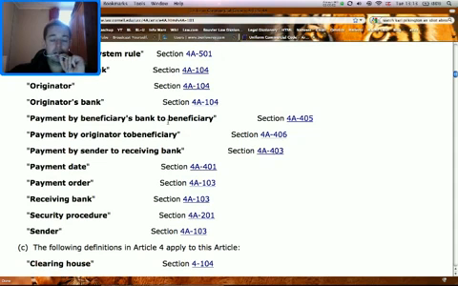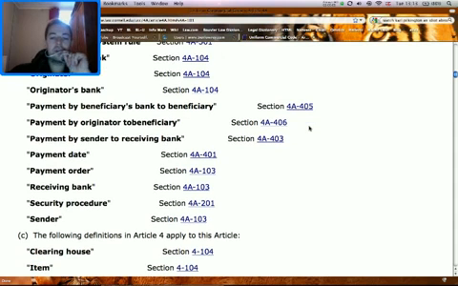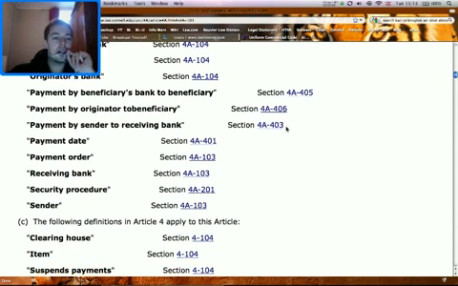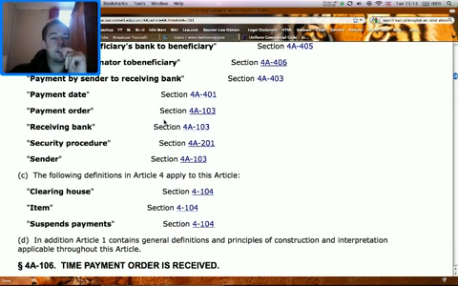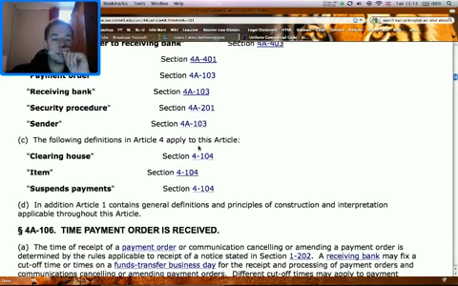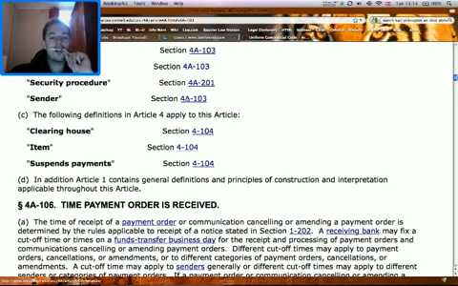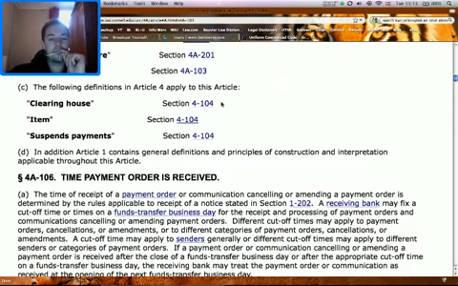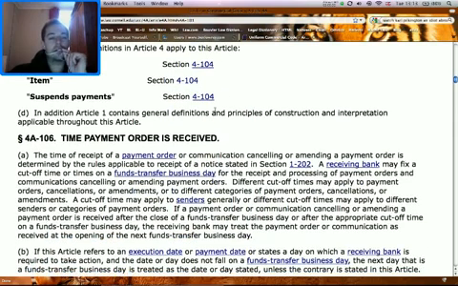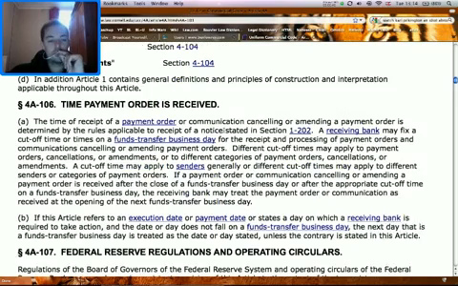Payment by beneficiary bank to beneficiary from 405, we haven't read that yet. Payment by originator to beneficiary from 406, we haven't read that yet. Payment by sender to receiving bank from 403, we haven't read that yet. Payment date from 401, we haven't read that yet. Payment order from 103, we've read that. Receiving bank from 103, we've read that. Security procedure from 201, we haven't read that yet. Sender from 103, we've read that. The following definitions in Article 4 apply to this article. Clearinghouse from 4104, item from 4104, and suspends payments from 4104. In addition, Article 1 contains general definitions and principles of construction and interpretation applicable throughout this article.